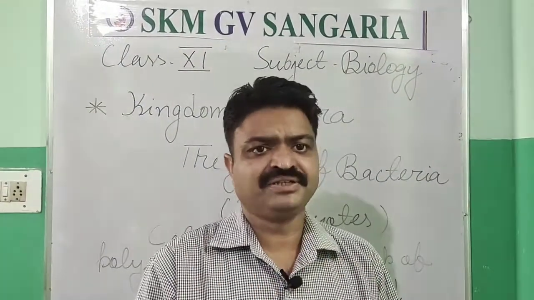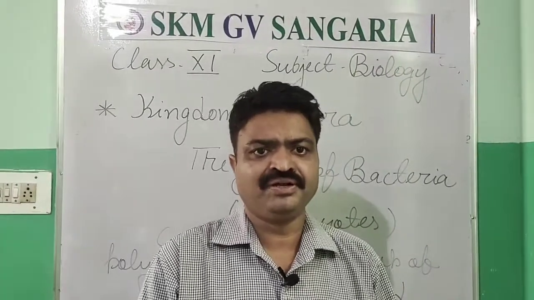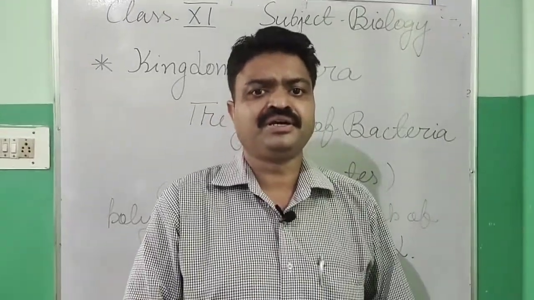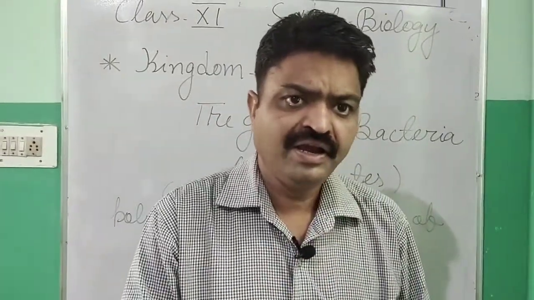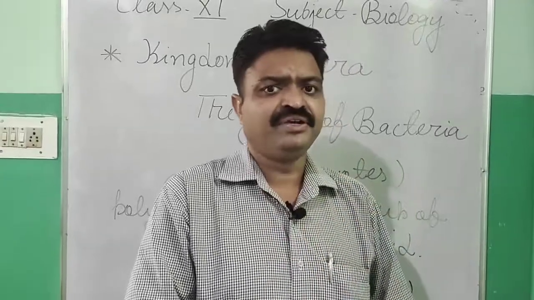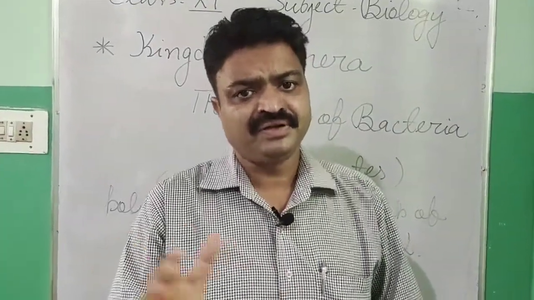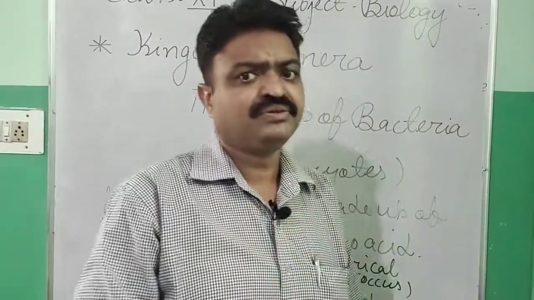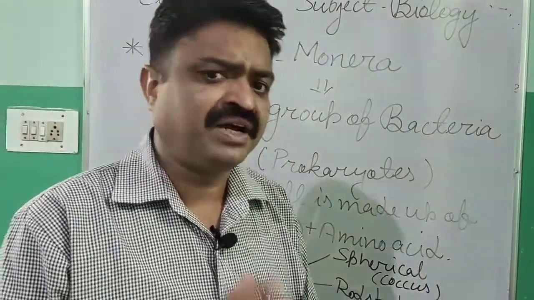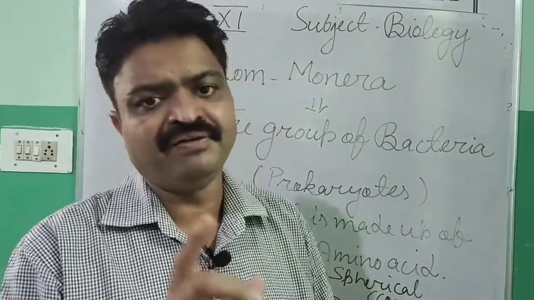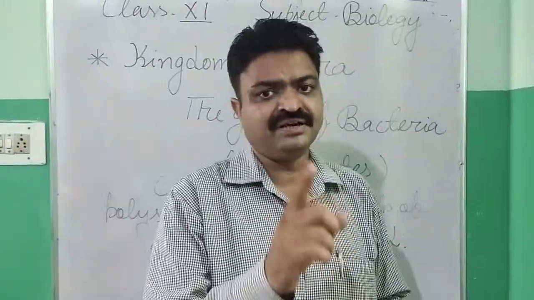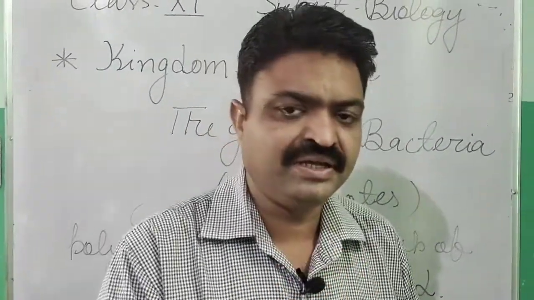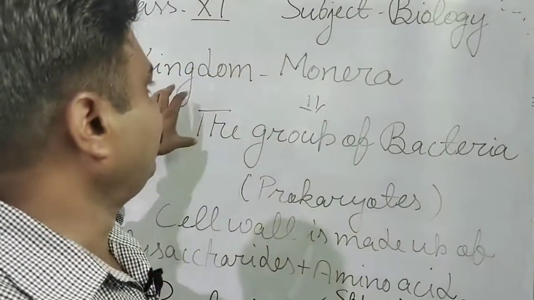Yes student, we have discussed the types of kingdom. There are 5 kingdoms, and today we will discuss the kingdom Monera. It is the kingdom in which the bacteria come, and bacteria are the sole members of Monera. And which type of cell do the bacteria have? They have the prokaryotic cell. That's why we can say that all the prokaryotes generally come in the category of Monera.